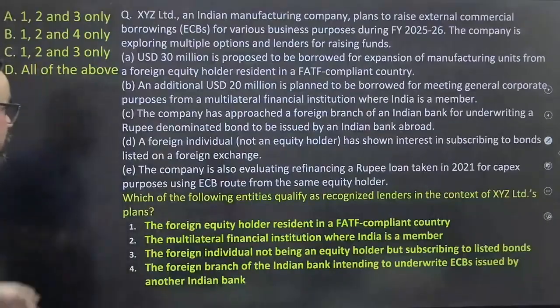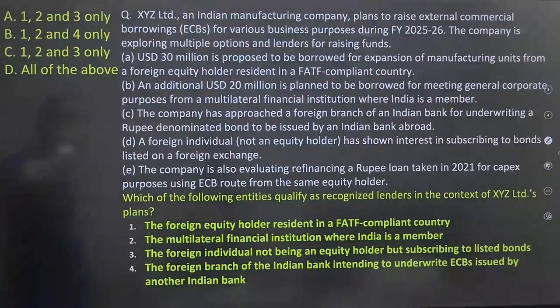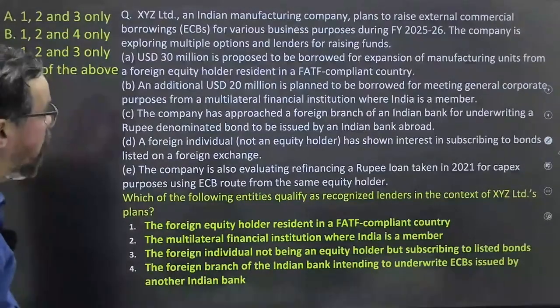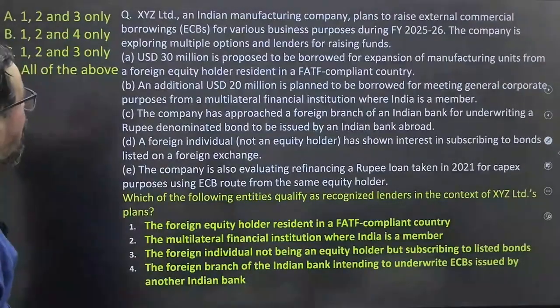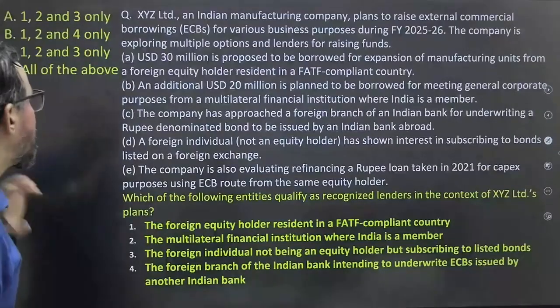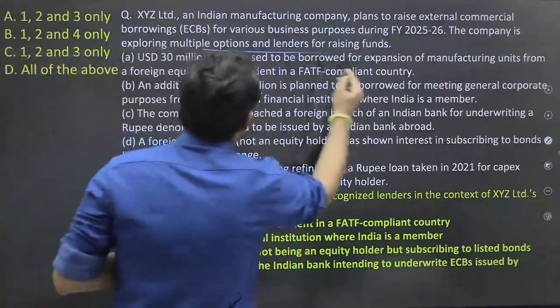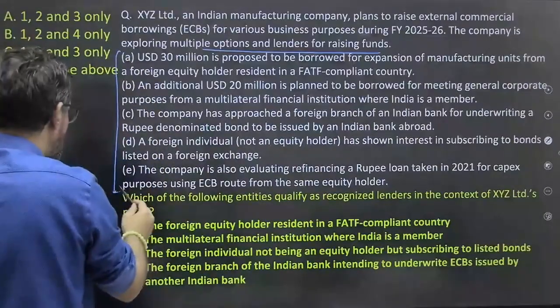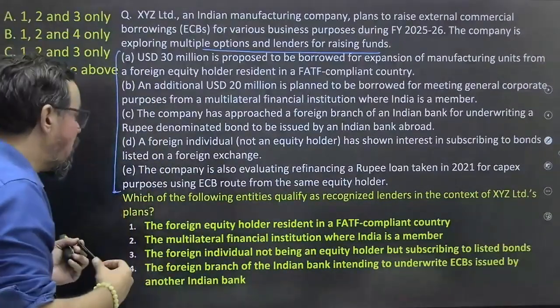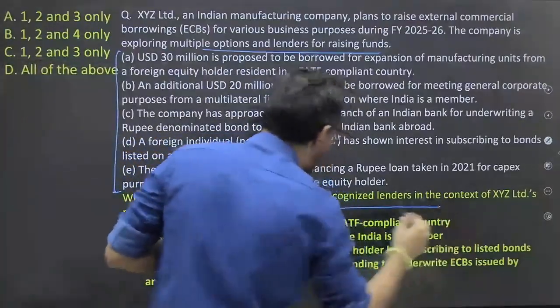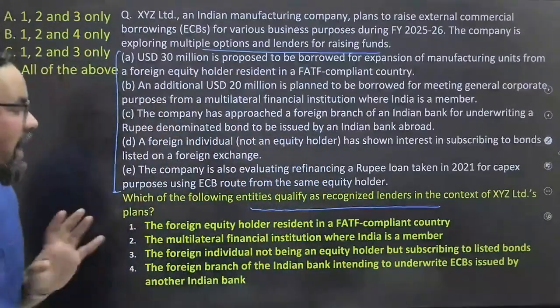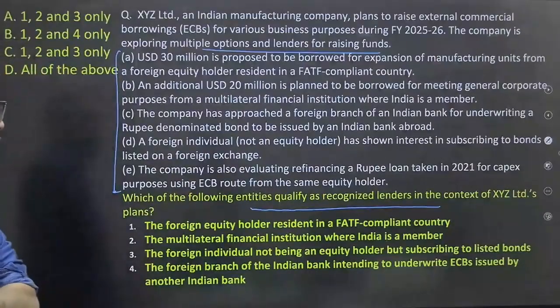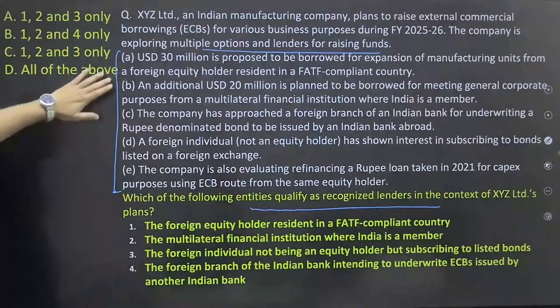Next one. XYZ Limited, an Indian manufacturing company, plans to raise external commercial borrowing for various business purposes during FY 25-26. The company is exploring multiple options and lenders for raising funds. These are the options for the company. Which of the following entities qualify as recognized lenders in the context of XYZ Limited's plan? Tell me, what will be the correct answer? And these are your options.